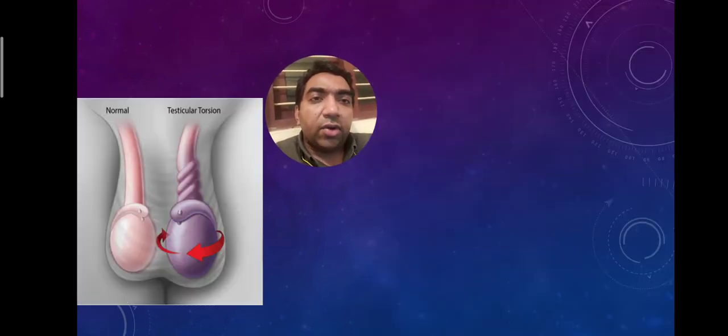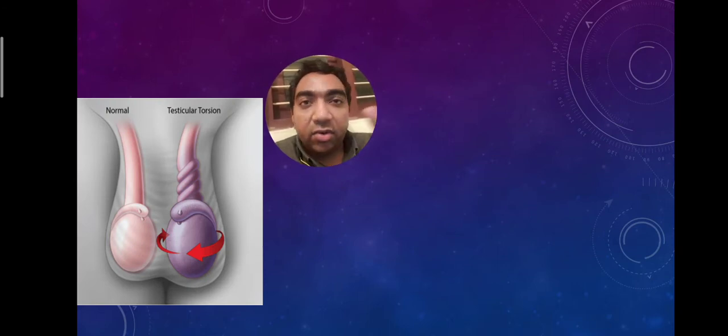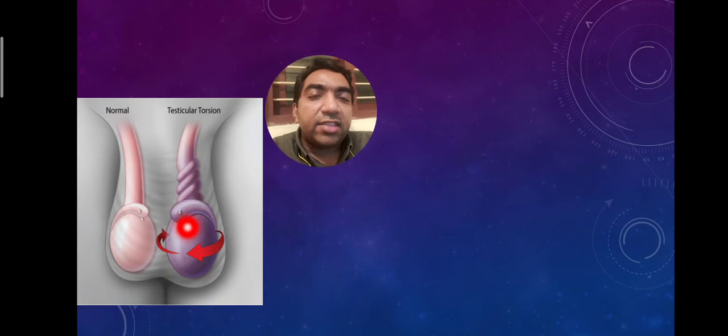Now, next common cause is acute scrotum. So what are the causes for acute scrotum? Acute scrotum, when the patient comes with testicular pain, we are most concerned whether it is a torsion testis. If you don't explore the scrotum within 6 to 8 hours, the testis can go in for a gangrene. So we lose the testis. The patient will have to go for an orchidectomy.